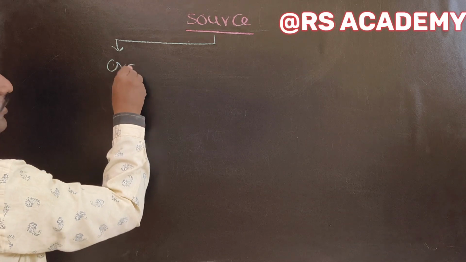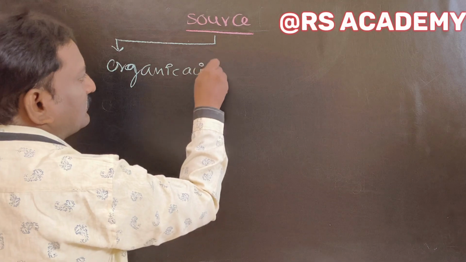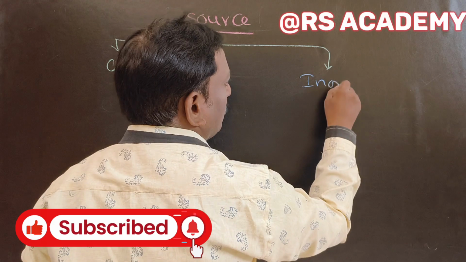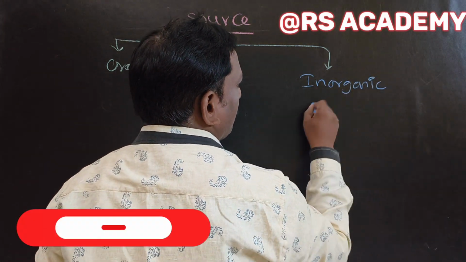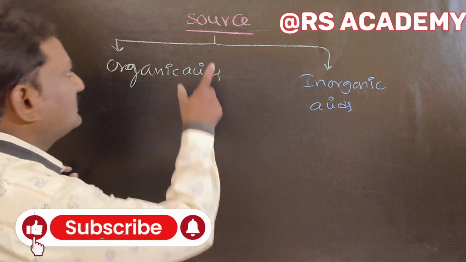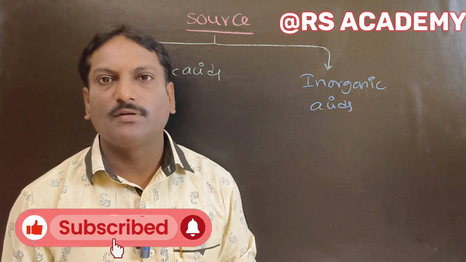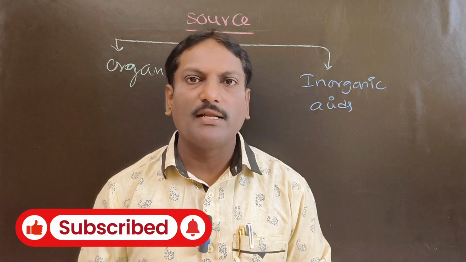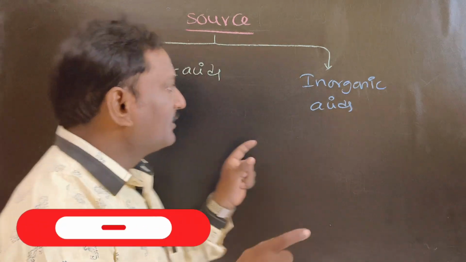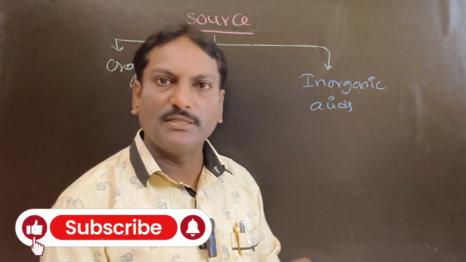These are organic acids and inorganic acids. So based on the source, acids can be classified into organic acids and inorganic acids. Organic acids are obtained from the living organisms, whereas inorganic acids are obtained from the non-living organisms. So let us look in detail at what the organic acids are and their examples.